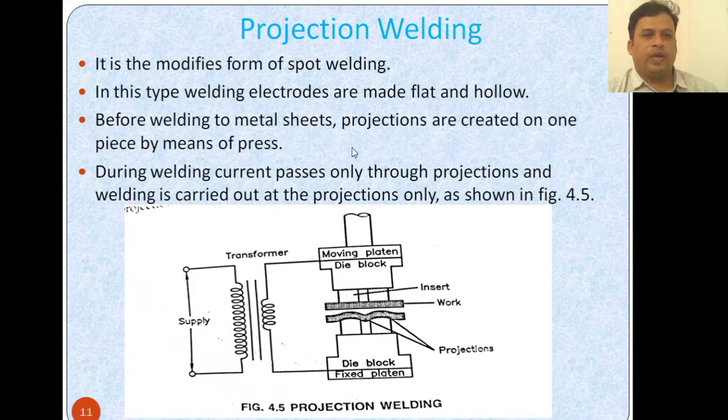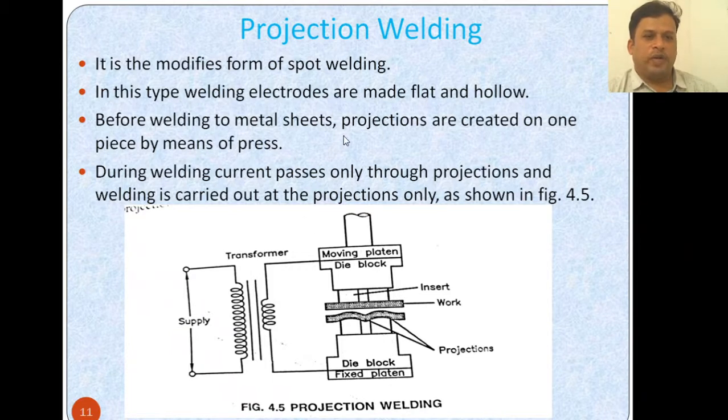Before welding two metal sheets, projections are created on one piece by means of a press. Like this, the metal will have some projections, so you can see that it is uneven. Some projection is created here, and there is a workpiece already mentioned here. This workpiece is a parallel plate like thing, with a moving plate and a fixed plate here. So you will be applying the pressure here.